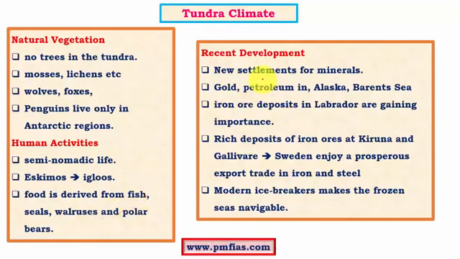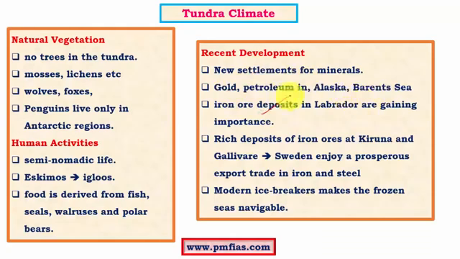So in recent times, this particular tundra type of climate is gaining importance because of the natural resources which are available in this region. We know that in the most important regions, the natural resources are depleted and people are looking for various alternatives, and tundra climate is one significant alternative. So there are various important mineral resources like gold and petroleum in the Alaska region, and we have the Barents Sea which has significant petroleum reserves, and Russia is trying to explore oil resources in this particular sea.